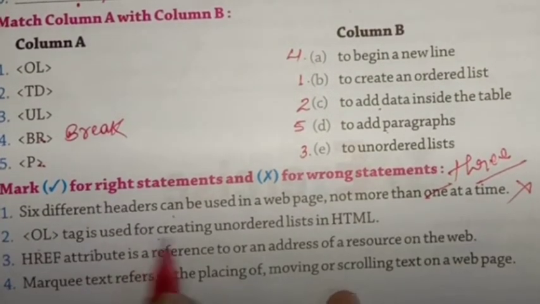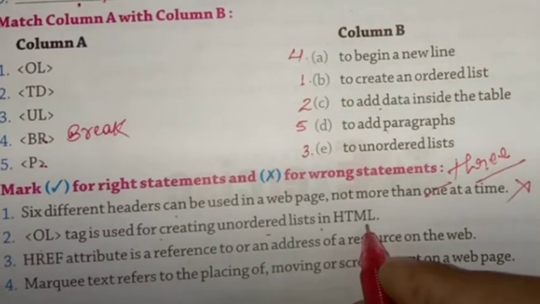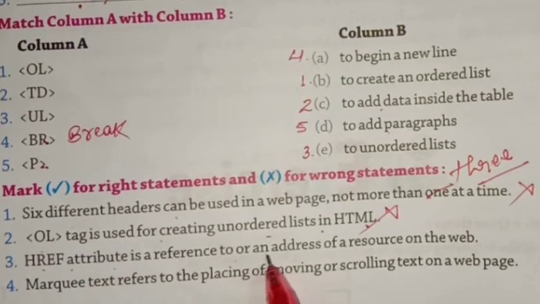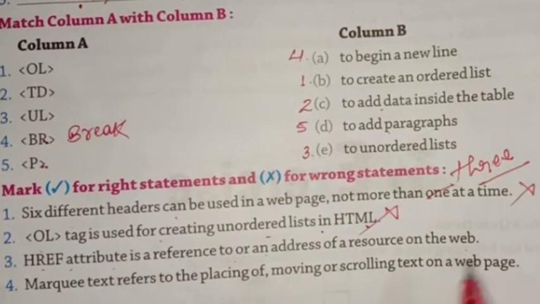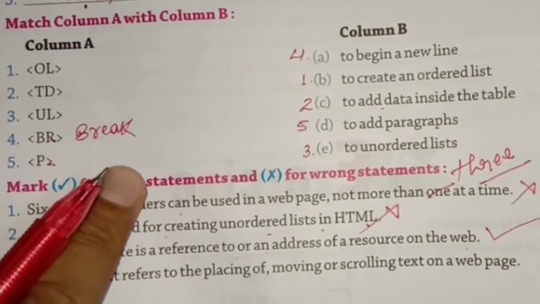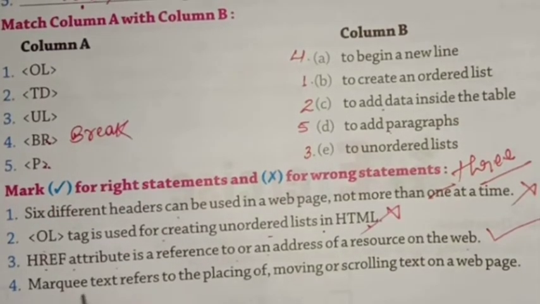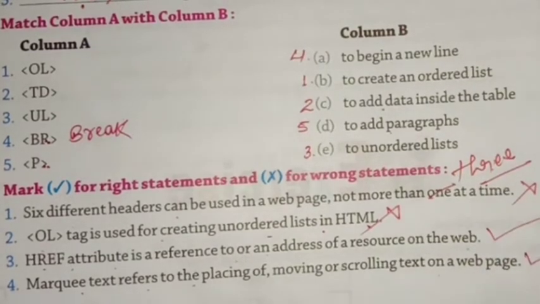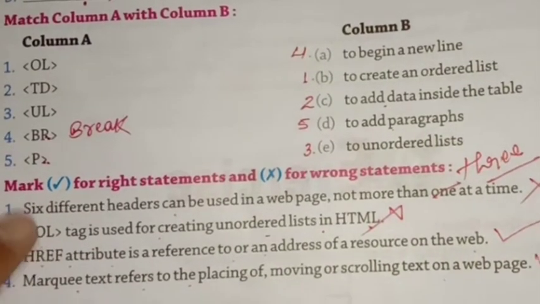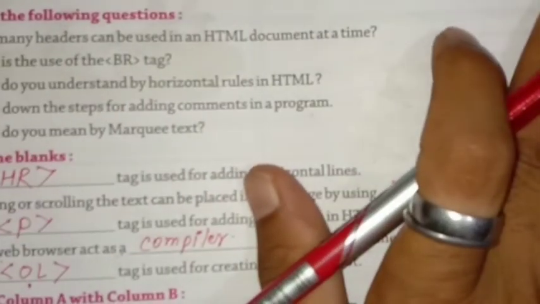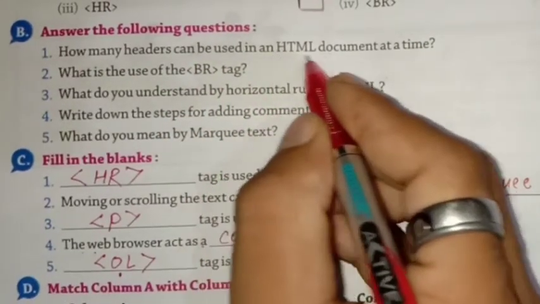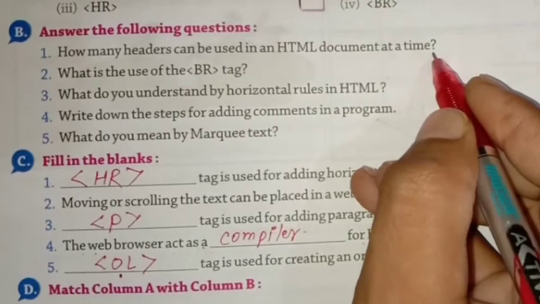OL tag is used for creating ordered list in HTML. False. Href attribute is a reference to or an address of a resource on the web. True. Just now we read anchor and hyperlink. Marquee text refers to placing of moving or scrolling text on the web page. True. Okay. Then we will go for question and answers. First question, how many headers can be used in an HTML document at a time? So the answer is what?